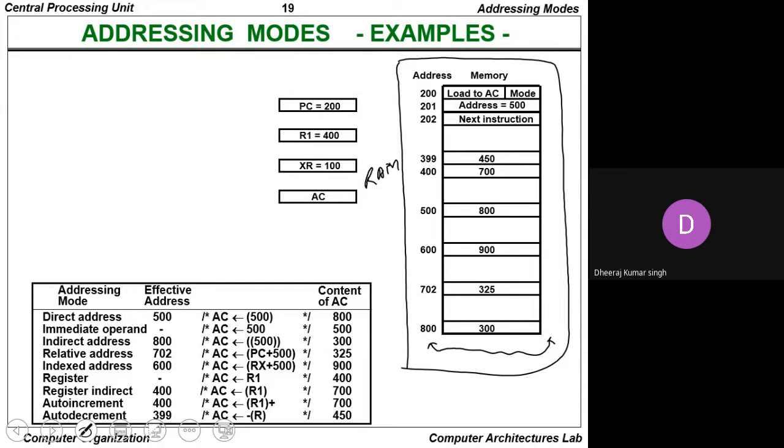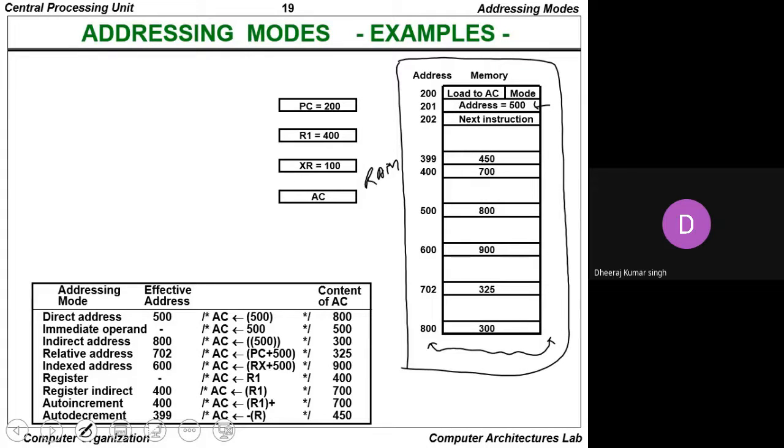Suppose the initial address of the value we want to take is 500. So the effective address in the case of direct addressing equals the accumulator content, which is the actual address, known as 500. Again, the immediate operand to the direct address is always equivalent to 500, so we simply write 500 here.